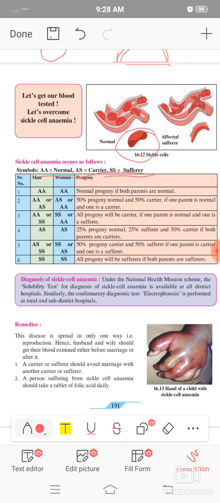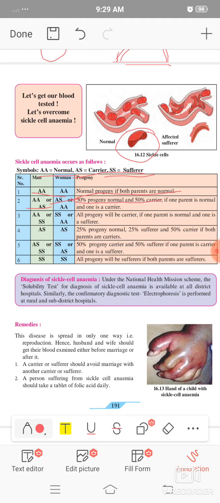When a male and female mate, how is the disorder carried to the next generation? If both are normal, all progeny are normal. If one is a carrier and one is normal, there is a 50% chance.